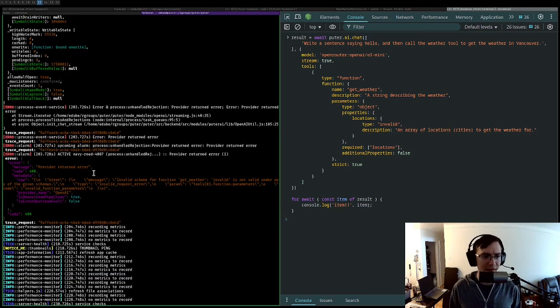There are two things I want to do first. One of them is searching for the string provider returned error, which I probably typed myself, so that's probably in our source code, and I can find where exactly this error is being thrown. The second thing I want to do is look at the Claude and OpenAI implementations and how I handled propagating these errors to the client in those services so that I can be consistent about my implementation for OpenRouter.